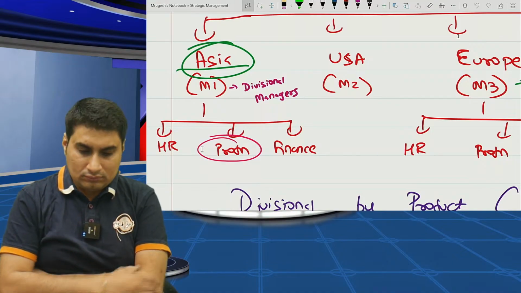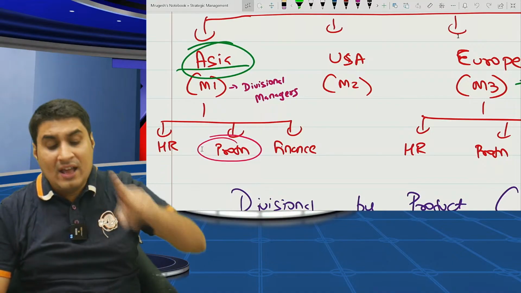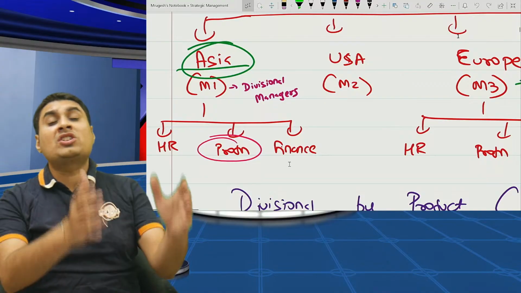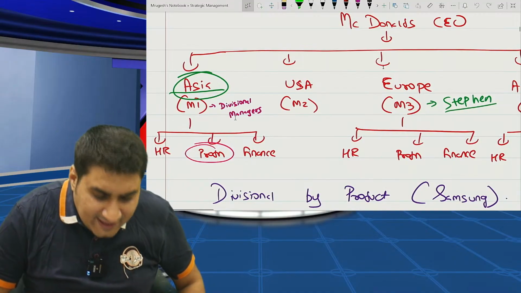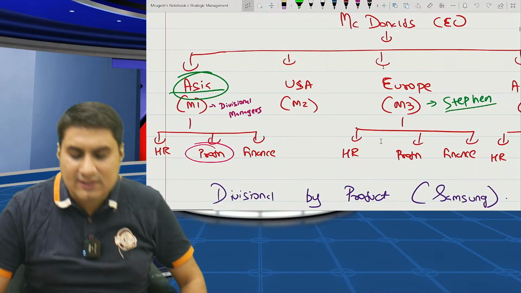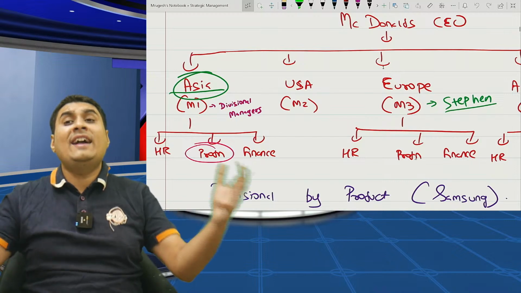Huge cost. Every divisional manager requires a functional head. So are functional heads in one division or all divisions? All divisions. There is a production head, an HR head also. In the US also production is there, Europe also. So many heads are there.